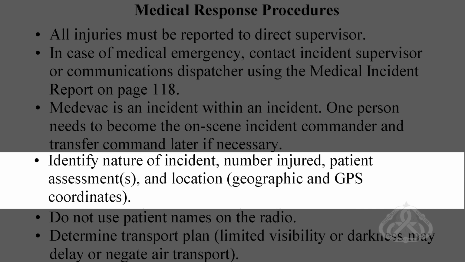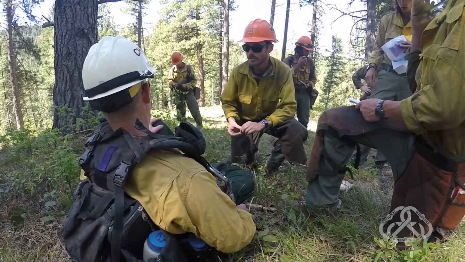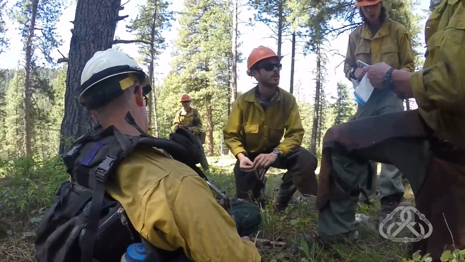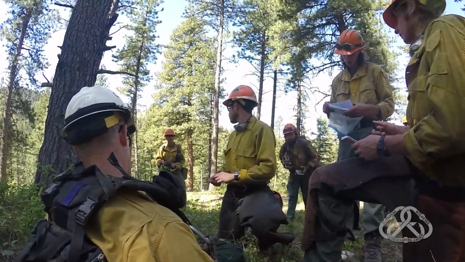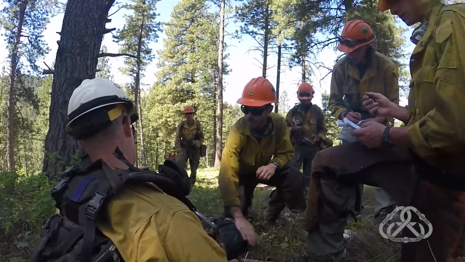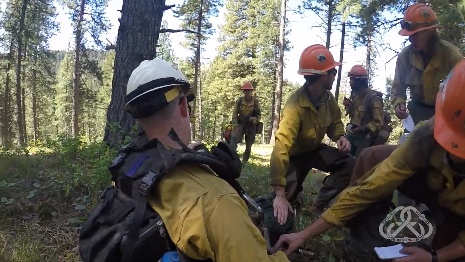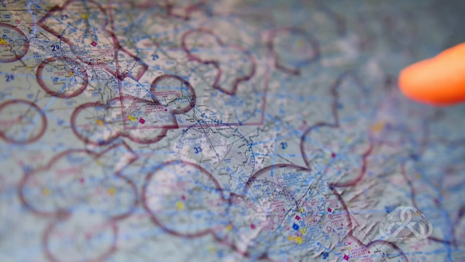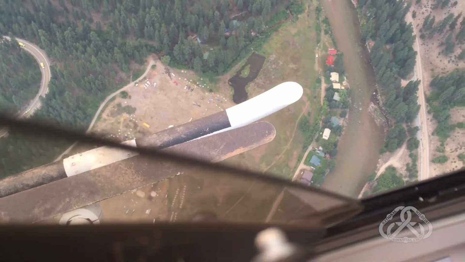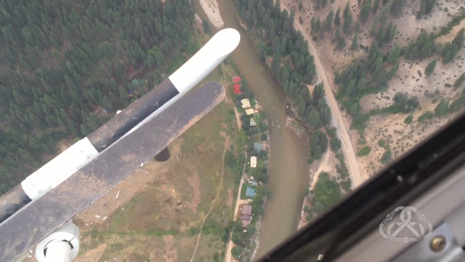Identify nature of incident, number injured, patient assessments, and location, geographic and GPS coordinates. Dispatch needs to know if the medical incident is an emergency or non-emergency event. You must objectively describe the scene and situation so that dispatch may activate the correct level of medical incident response. You must provide accurate GPS coordinates and geographic description to ensure an efficient response.